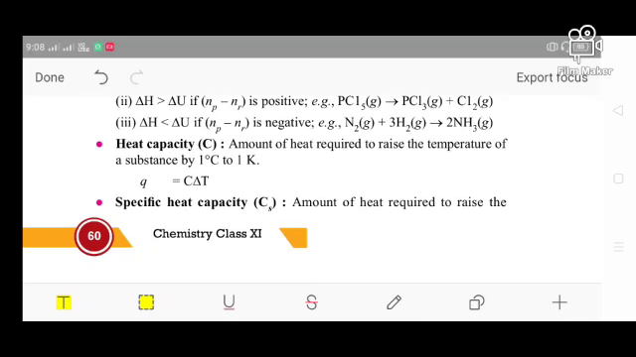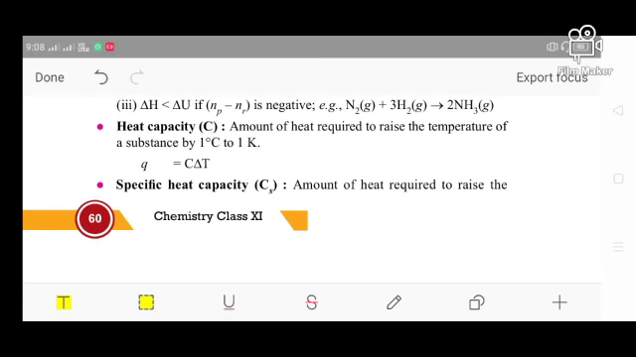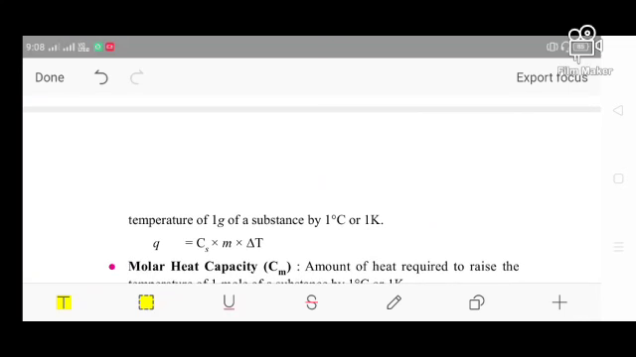So I can say heat capacity. What is heat capacity? The amount of heat required to raise the temperature of a system by 1 degree, or 1 Kelvin. When the heat is required to raise the temperature of a system by 1 degree Celsius, it is the heat capacity of that system. And what is the specific heat capacity? It is the amount of heat required to raise the temperature of 1 gram of substance by 1 degree Celsius.